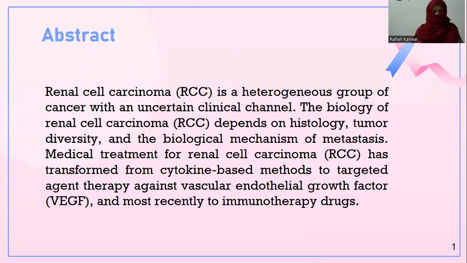Renal cell carcinoma is a heterogeneous group of cancer that reacts inappropriately to recent therapeutic methods and is frequently linked with uncertain clinical courses. Heterogeneity is due to distinct cellular morphology and phenotypic profiles. Biology of renal cell carcinoma depends on histology, tumor diversity, and biological mechanism of metastasis. Histology is a branch of biology that is concerned with the composition and structure of tissues in relation to their specialized functions. Tumor shows diversity in gene expression